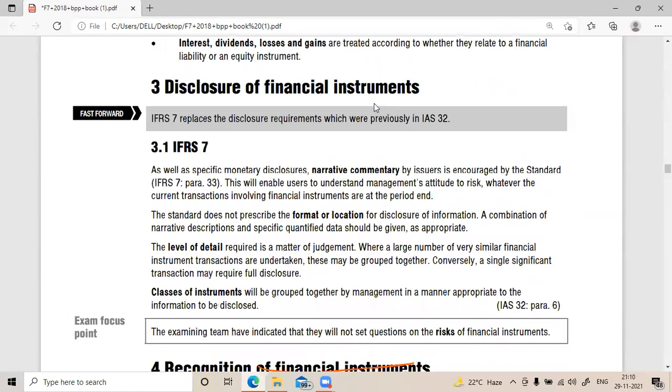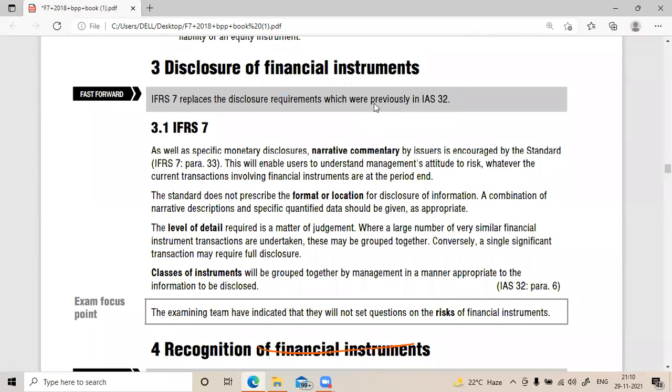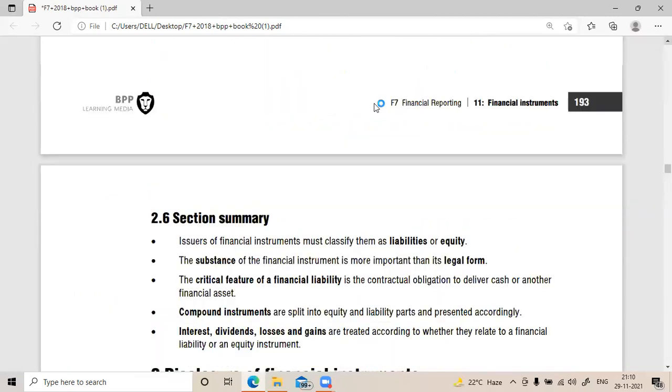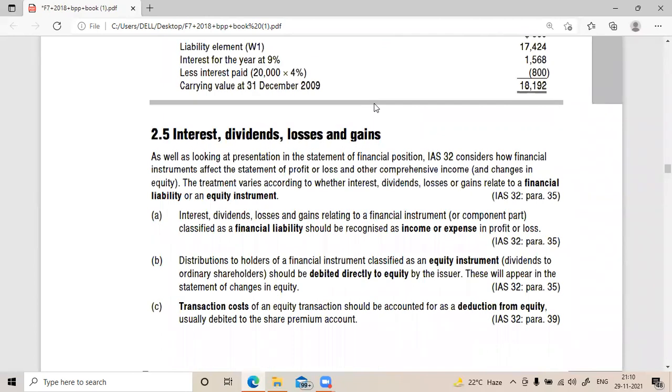Disclosure is nothing but regarding the financial instrument, what kind of instrument it is. All the details should be given in the disclosure column. Before this, interest, dividends, losses, and gains, sir, I discussed yesterday.